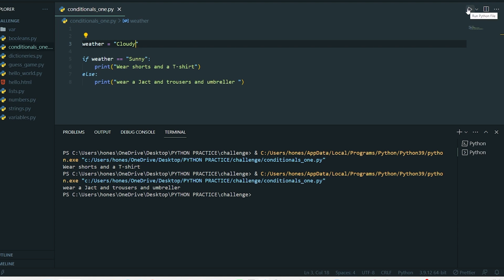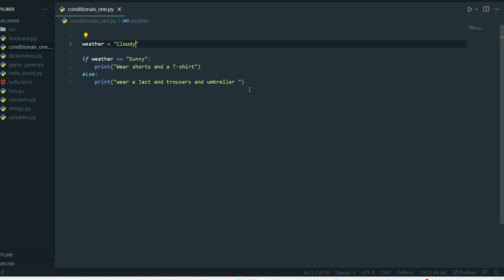So the weather here is determining our decision making. The weather here is determining what we have to wear and what we have not to wear. So this is how conditional statements work, as simple as that. We can also get advanced, but before that, let me elaborate on what is going on here. In this example, the variable weather is set to sunny at first.